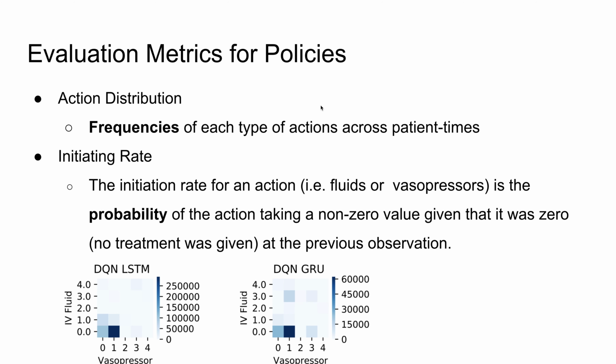So we especially designed two evaluation metrics for this sensitivity analysis. The first one is the action distribution, which is the frequency of each type of action across patient times. The second one is initiating rate, which is the probability of taking a non-zero value given that no treatment was given at the previous observation. With these two evaluation metrics, we are able to observe the learning agent's behavior in the outcome policy.